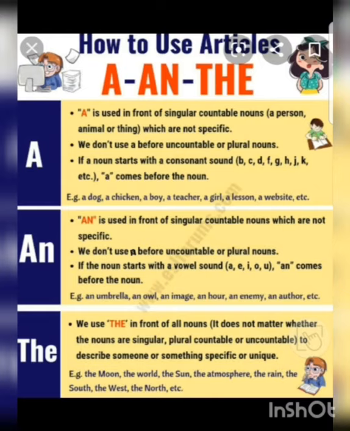Here notice one thing, that hour is starting with a consonant letter H. But we have used an before hour because it is starting with a vowel sound.